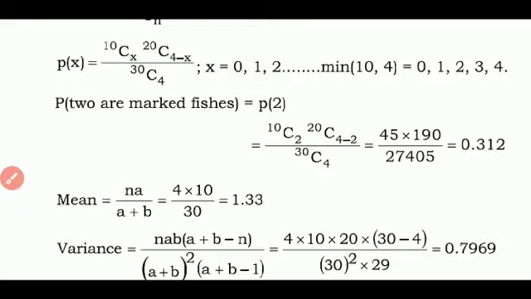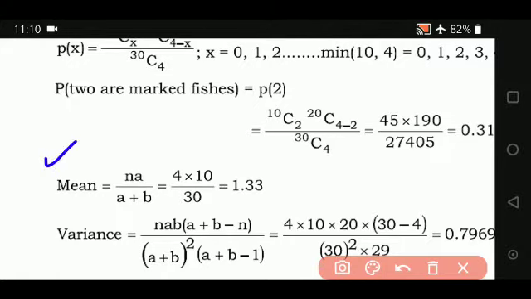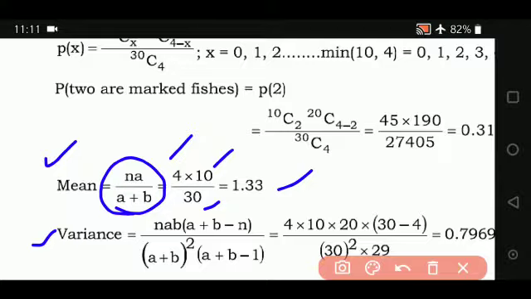In this example, they have also asked mean and variance. For that you have to remember the formula of mean, that is NA divided by A plus B, and also you have to remember the formula for variance. So here mean is NA divided by A plus B. The value of N is 4, A is 10, A plus B is 30. Simplify, you get the answer.